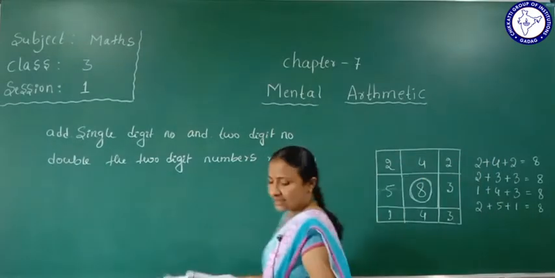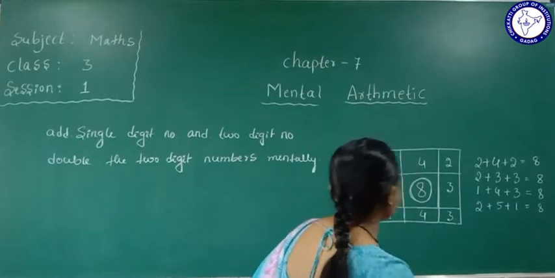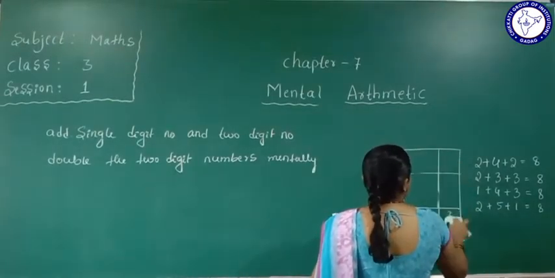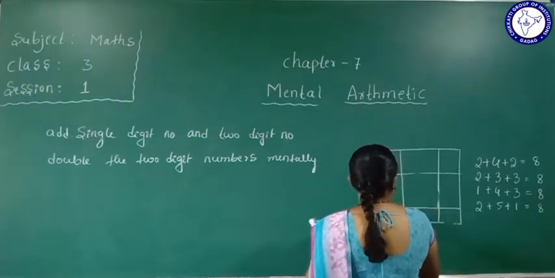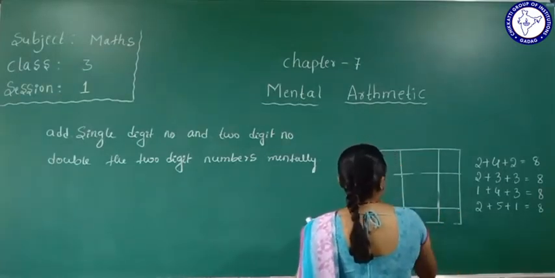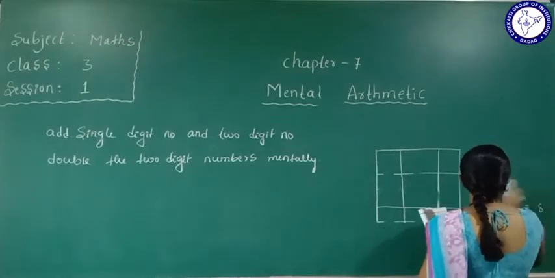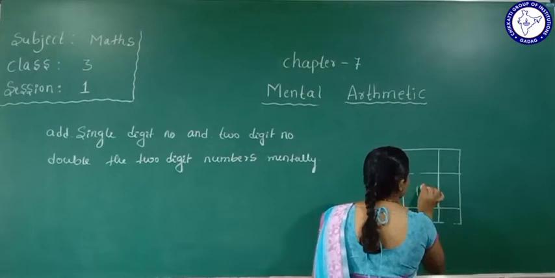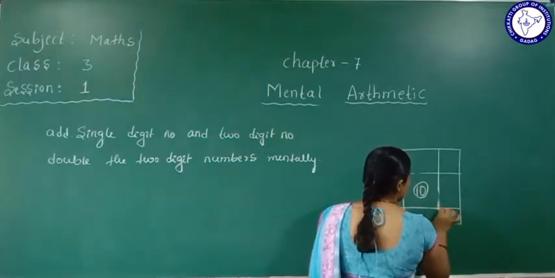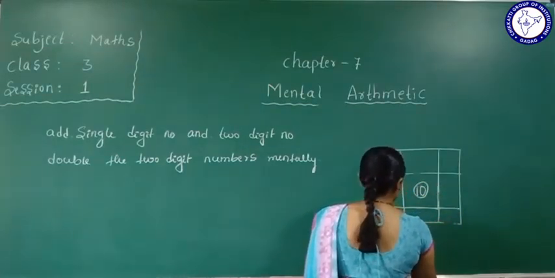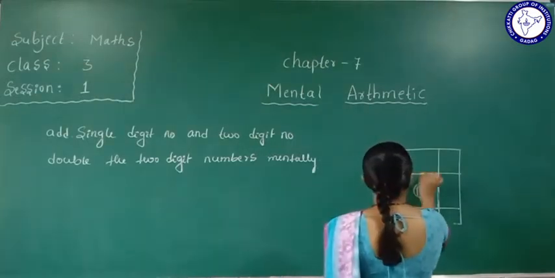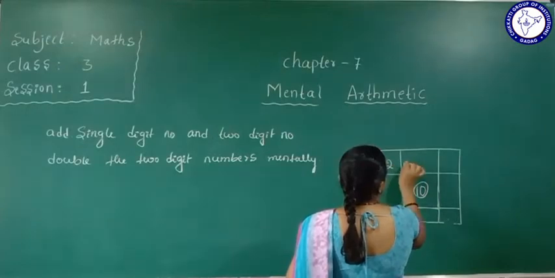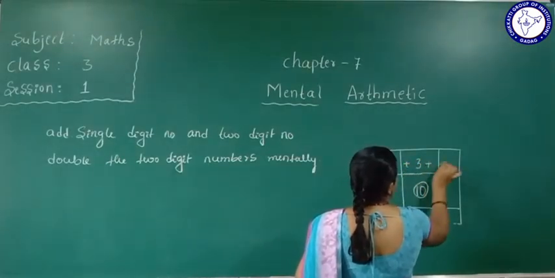Yes, we'll see another magic square here. Another one can be given here. Another magic square. So the answer we get is 10. So how many numbers do we add to get the answer 10? Okay. So 2 plus 3 plus 5.